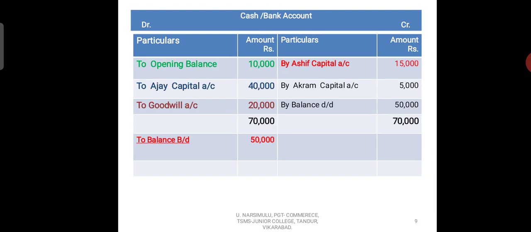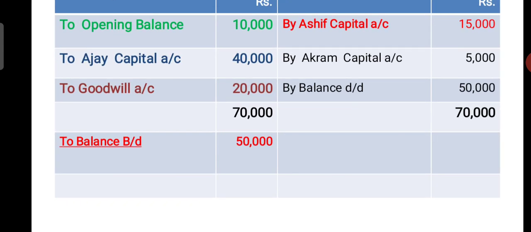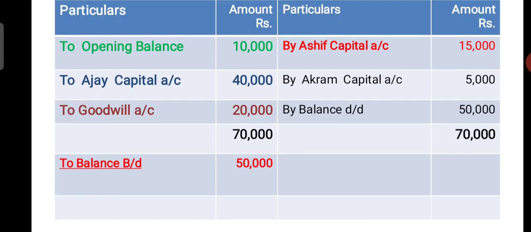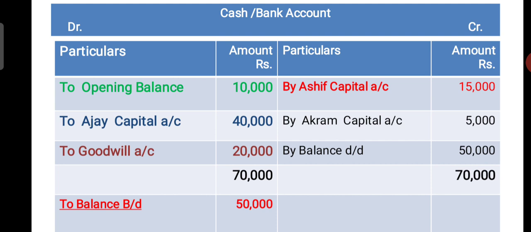After that, cash account. If you see this cash account here, somewhat different to the previous cash accounts. In this cash account, you can observe carefully.